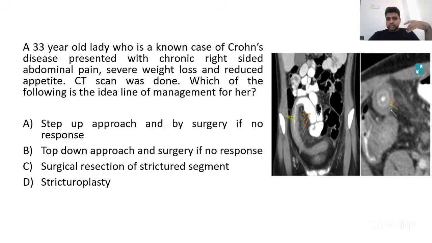So she has undergone a CT scan. When you take a look at the CT scan, it shows a long segment stricture followed by mesenteric vascular hyperenhancement. This is called the comb sign. This is typical of Crohn's disease of the small bowel. Long segment stricture is there. So how do we decide what management to do for this patient?